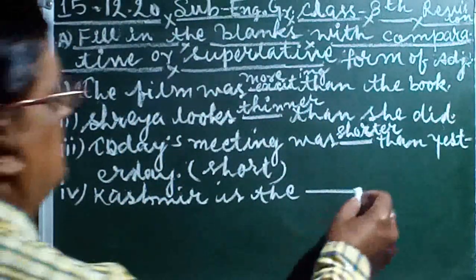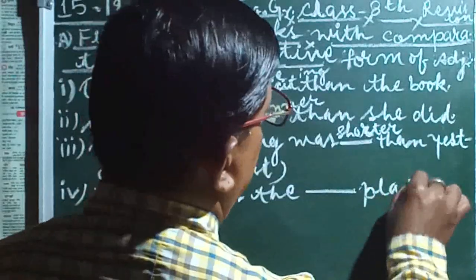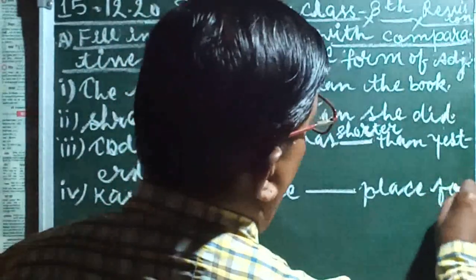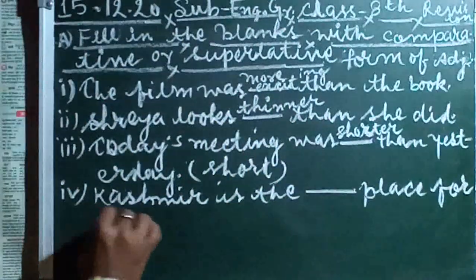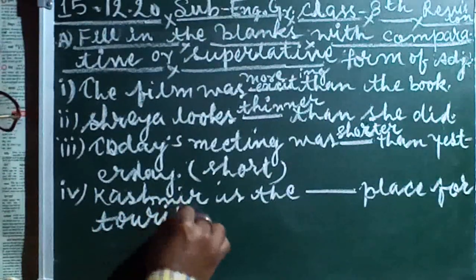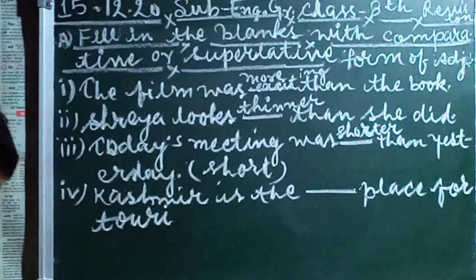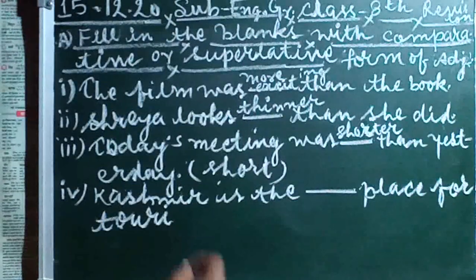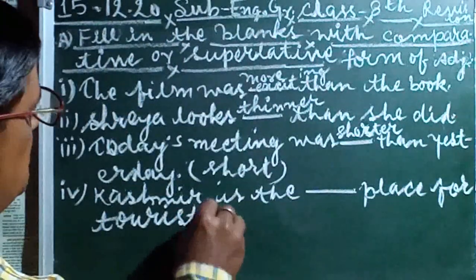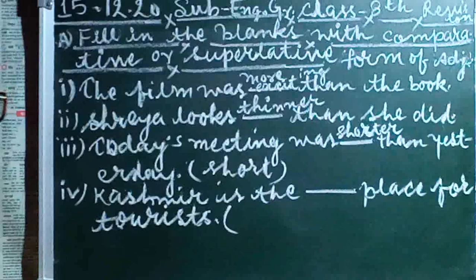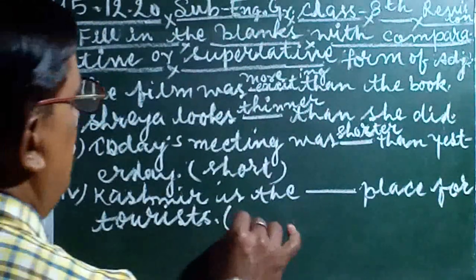Place for tourists. So we write here what is option is here attractive.